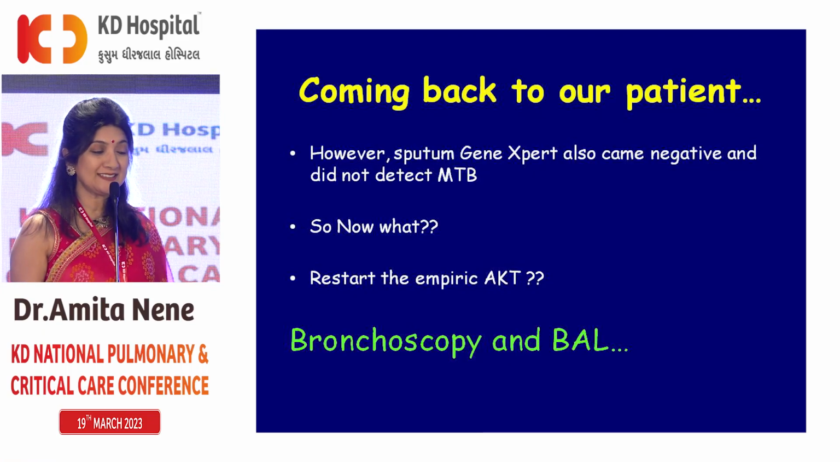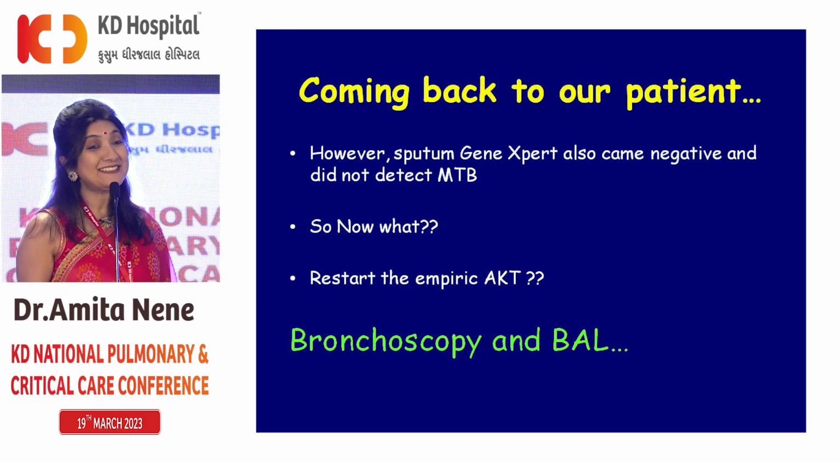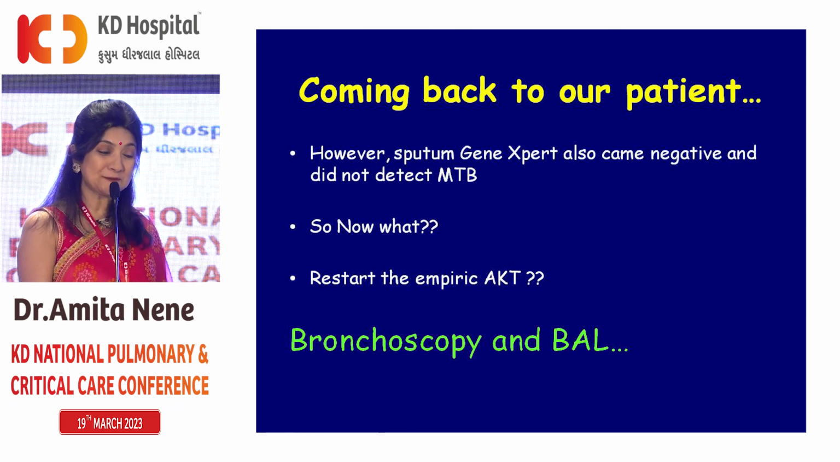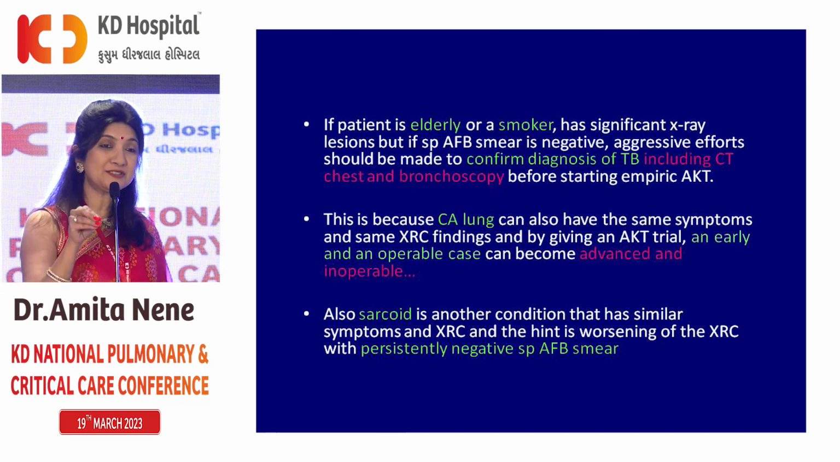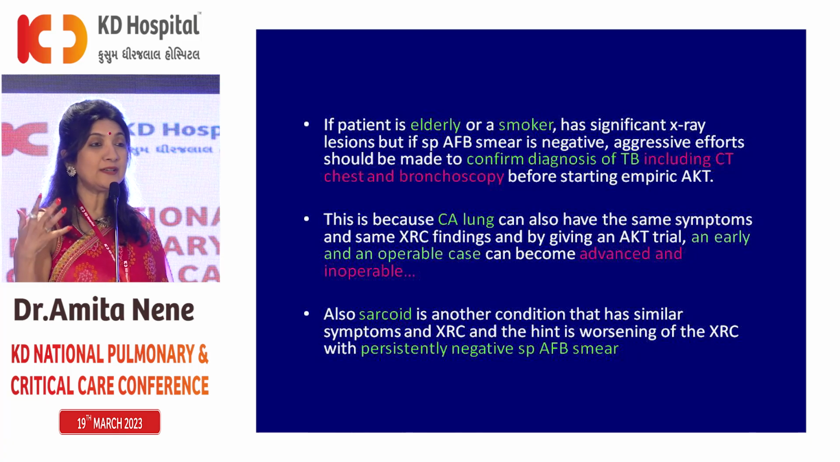So for a patient, GeneXpert was done. GeneXpert also came negative. So now what do we do? Bronchoscopy, excellent. So finally, bronchoscopy was done for the patient. The advantage of bronchoscopy is that we are going into the lesion, into the area of the lung which is abnormal, and therefore the yield of bringing out AFB is going to be much better.